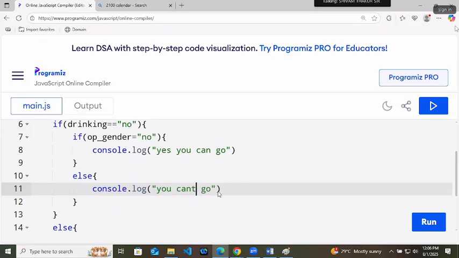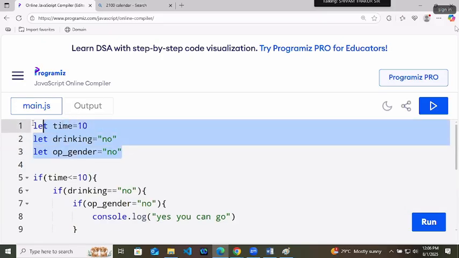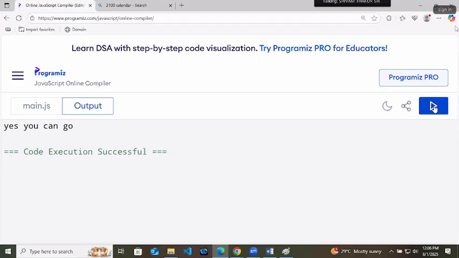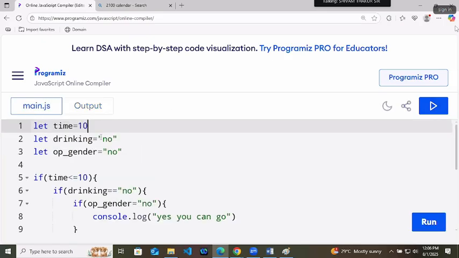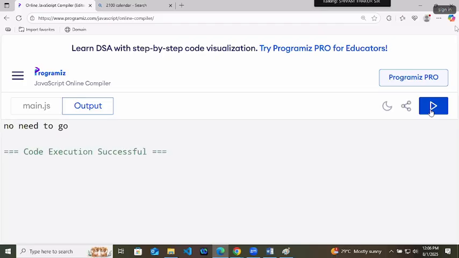Okay, run the code. First check all three conditions. All three conditions are favorable conditions. Check the output. Run. Yes, you can go. Now change any one output. Let's say change the time to 12, that you will come back by 12. No need to go.